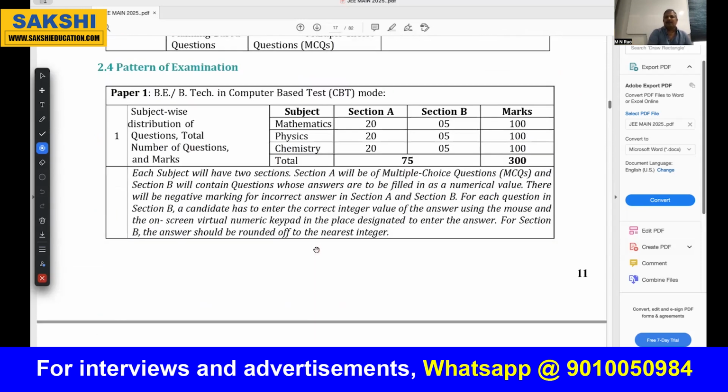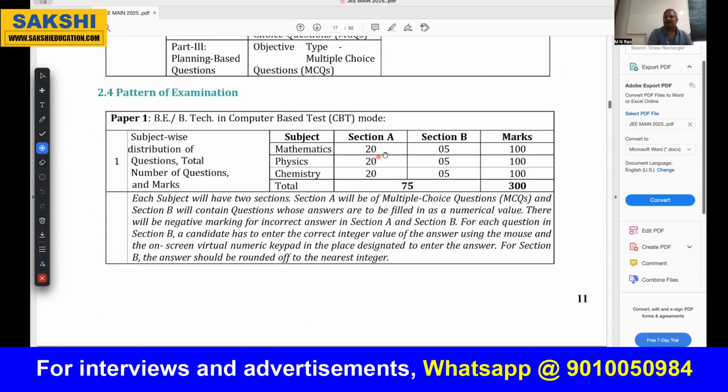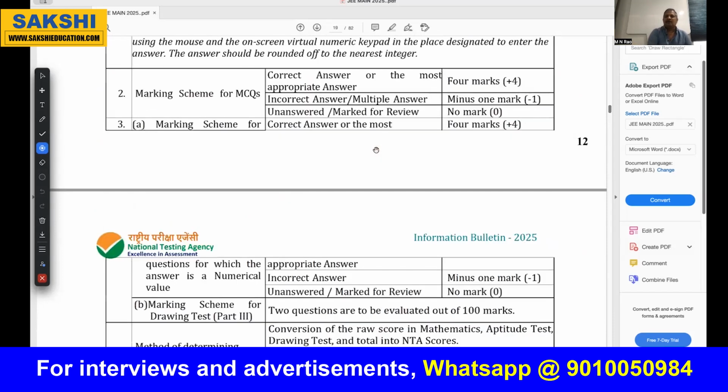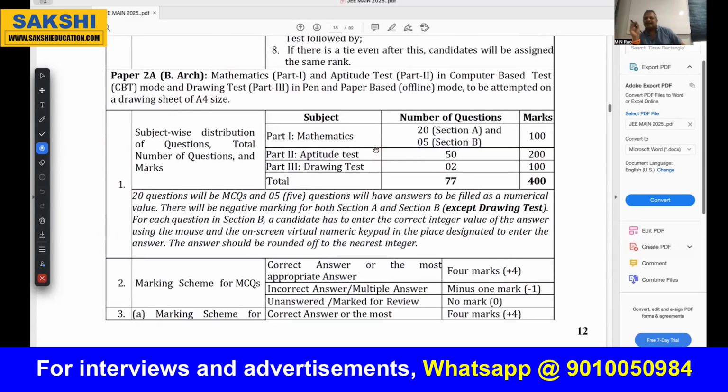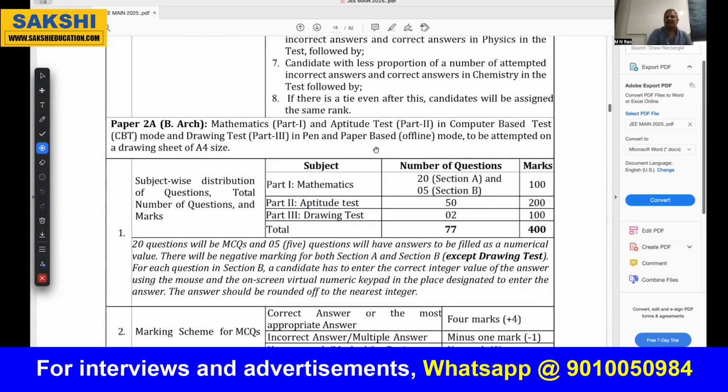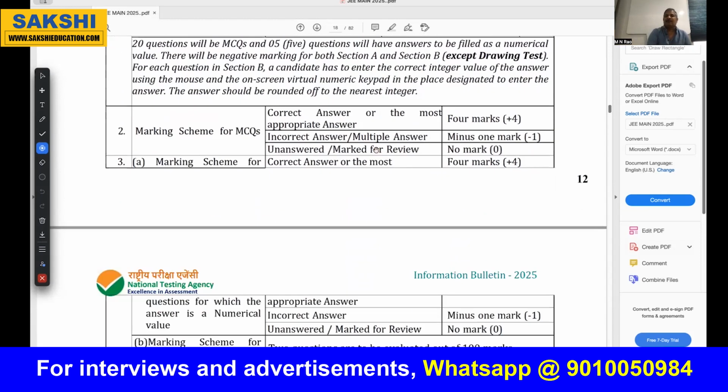Now coming to the fees details, if we take the exam, I already told: 20 questions in mathematics, 5 numerical and 20 MCQs. In each subject like that, total 300. Next, if you are applying for the mains, the JEE mains major exam is called this one. That is JEE mains part 1, not part 2, part 3. Be careful. That is JEE mains part 1 only you have to keep.